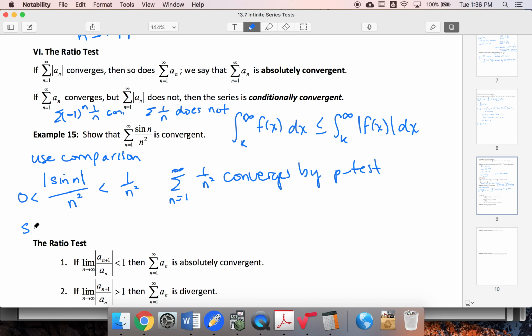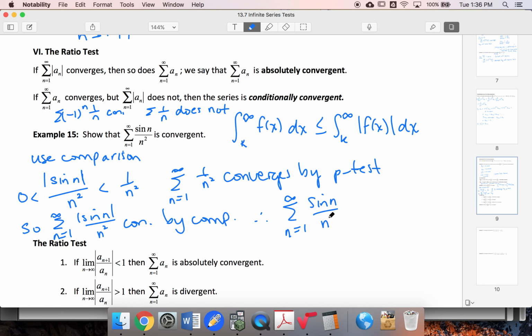So the sum from 1 to infinity of the absolute value of sine n over n squared converges by comparison. Therefore, the sum from 1 to infinity of sine n over n squared is absolutely convergent.